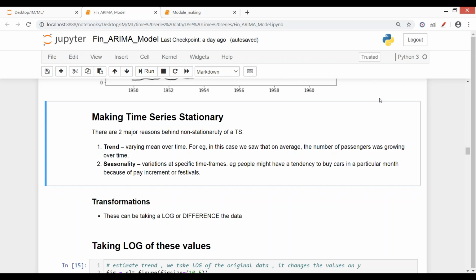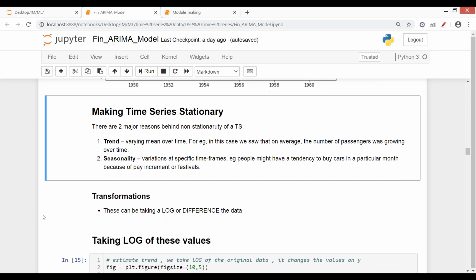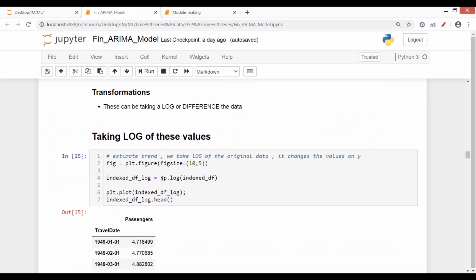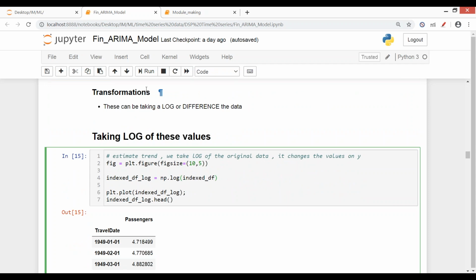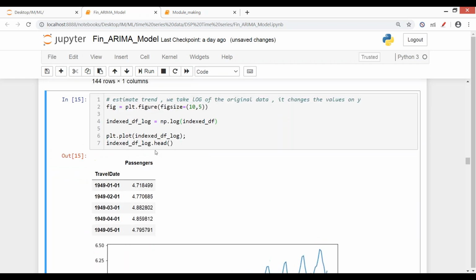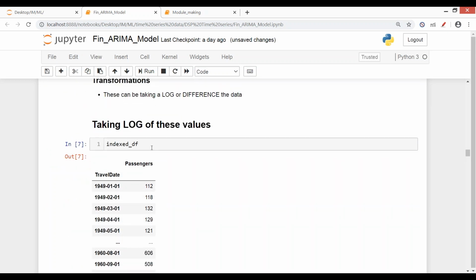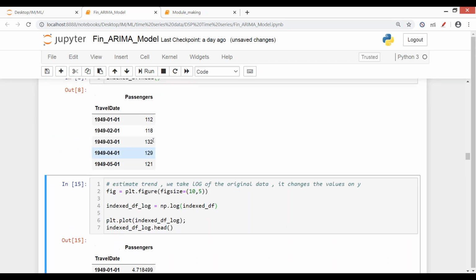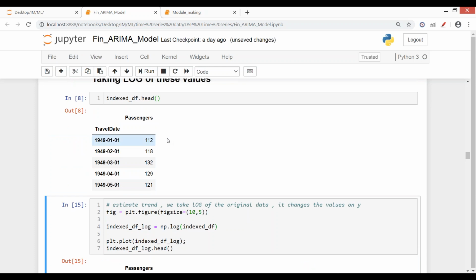Okay, maybe आप लोग revise नहीं कर रहे हैं. Don't know what's going on. ठीक है, no problem. So what we have done is using numpy np.log. What was our data? So here, indexed actually. So this is our data, and these are the values on the regular scale. So in order to take the logarithm, we'll just be using np.log.